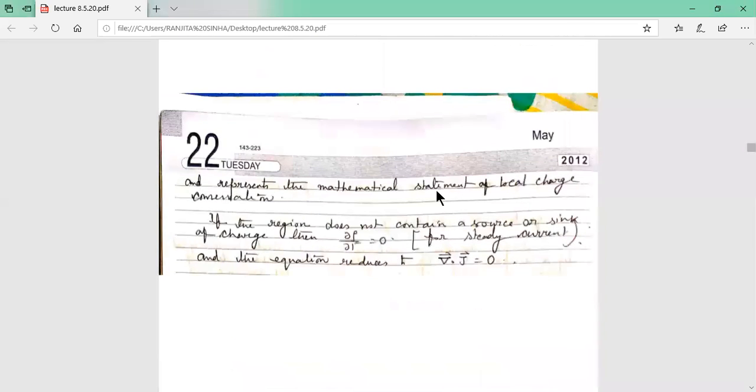And this represents the mathematical statement of local charge conservation. So the equation of continuity gives the mathematical statement of local charge conservation. If the region does not contain any source or sink, and if the current is steady, then del rho by del t equals 0. So the continuity equation reduces to divergence of J equals 0.